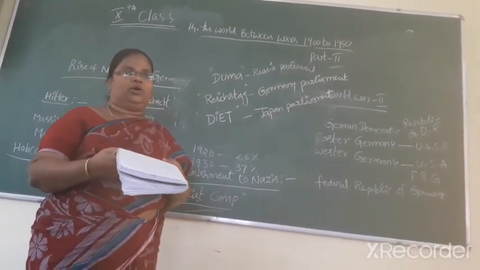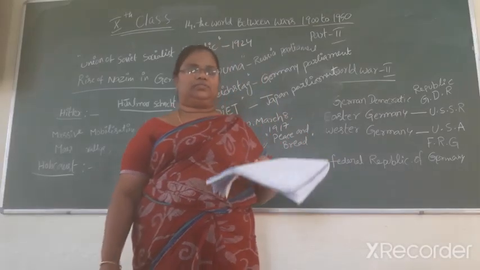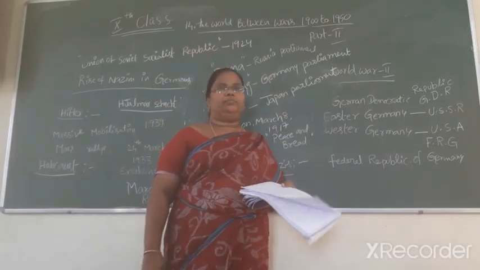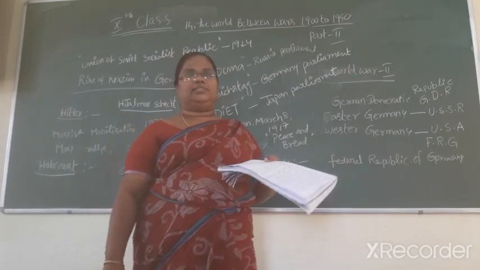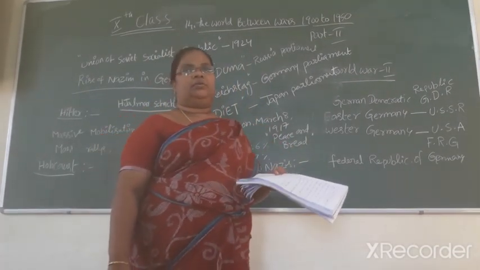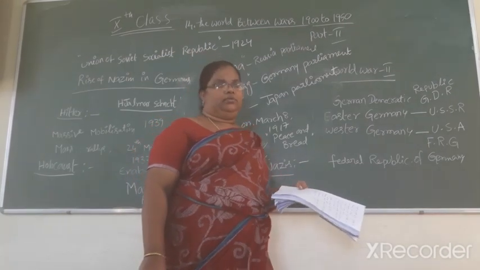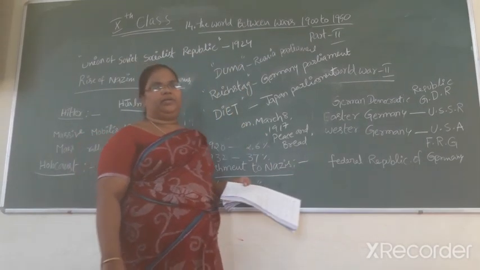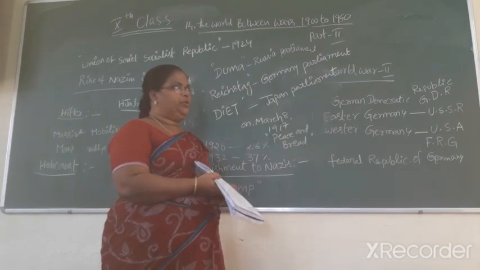US armies occupied Japan, but keeping in mind the sentiments of the Japanese, the armies allowed the Japanese emperor to continue.